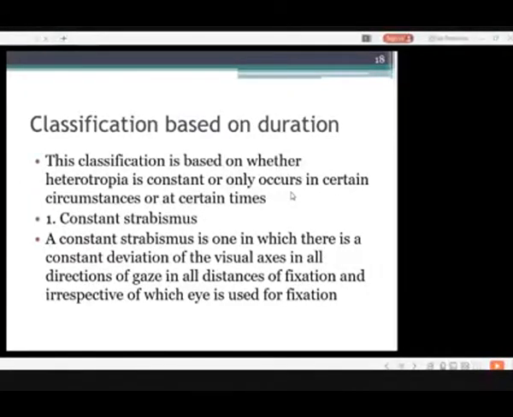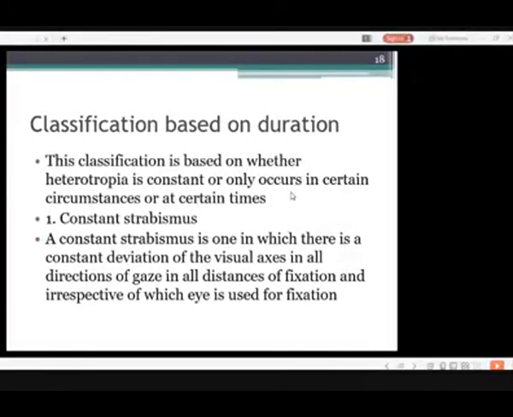Classification based on the duration of action. Duration is very important, and in our clinics we value the duration more. This classification is based on whether the heterotropia is constant, meaning present all the time, or only occurs in certain circumstances or at certain times.